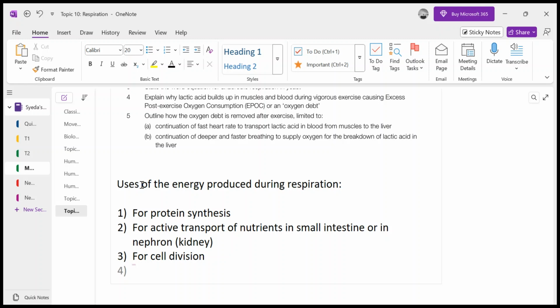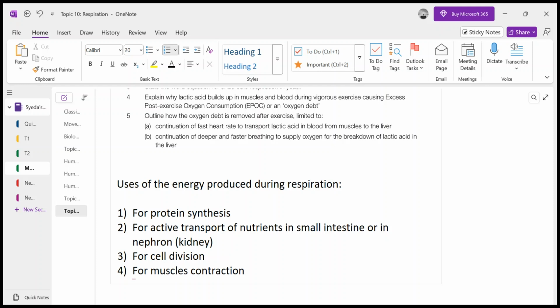Number four, muscle contraction. Our body has different types of muscles, right? We have skeletal muscles that are attached to our bones and help them to move. We have cardiac muscles, the muscles of the heart that make the heart beat, and we have antagonistic muscles in various places.